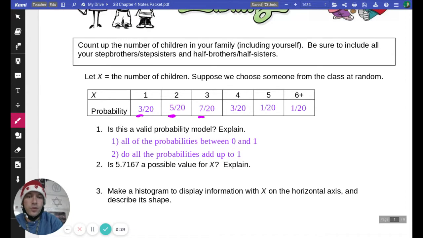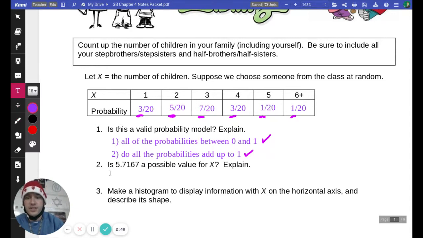And then 7 more is 15, 3 more is 18, 1 more is 19, and 1 more is 20 out of 20. So yeah, all the probabilities are between 0 and 1, and yes, they all add up to 1 when we do that. So we do have a valid probability model. Our distribution here is valid.